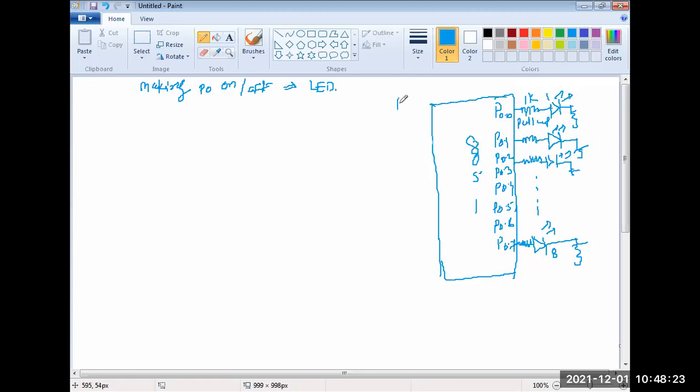What will high be? FF. Okay. How long to keep it? For a short time. Then what will we need? A delay. Let's call a delay. And then what to do again? I put data FFH, high level signal. Then we need to make it low. So what to do to that port? Send 00. So the port will get high level data, then the port has some delay, that is called delay. Then port 0 will send the 00H low level data. Again the delay code will be there.